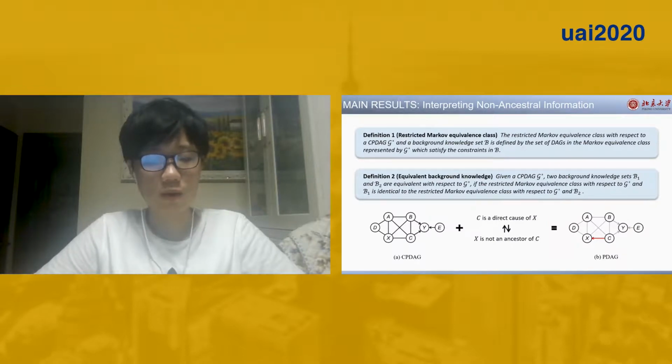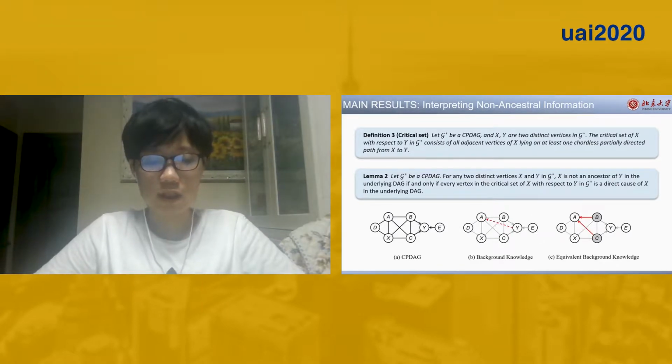Next, we discuss how to interpret non-ancestral information. Some additional definitions are needed. The first one is equivalent background knowledge. Given a CPDAG and 2 background knowledge sets B1 and B2, B1 and B2 are equivalent if they put the same constraints on the equivalence class. For example, if C and X are adjacent, then C is a direct cause of X is equivalent to X is not an ancestor of C.